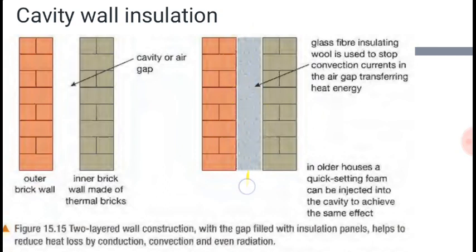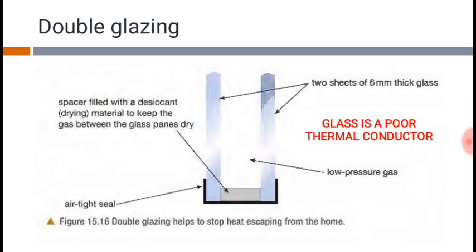So when this is here, circulation doesn't happen, thus it stops the transfer of heat. And how does the radiation stop? Sometimes these layers are coated with silver color or silver paint, which stops the radiation as well.